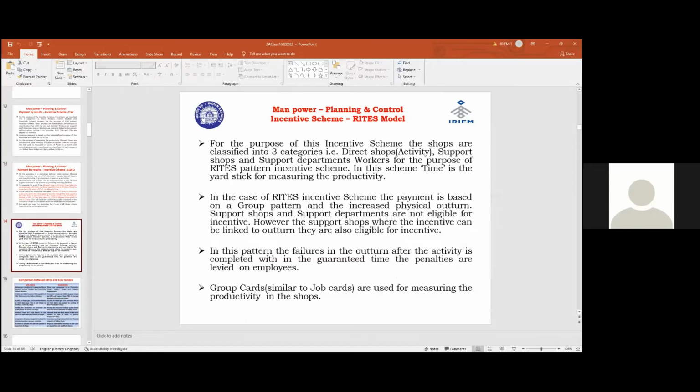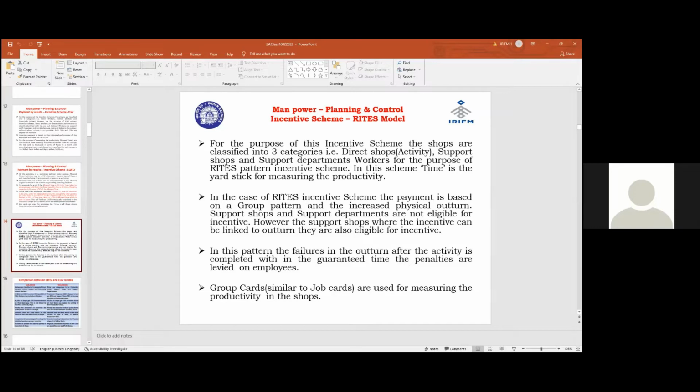Here the categorization is based on the shops. Here the shops are classified. There the workers are classified into 3. Here the shops are categorized into 3: direct shops, support shops, and support departments. Direct shop means direct activity.